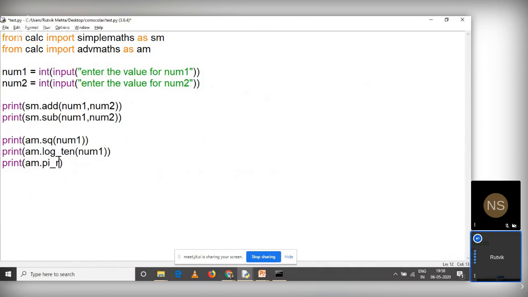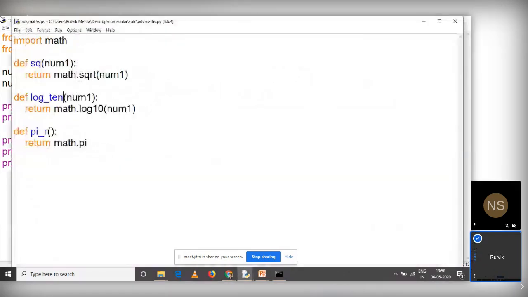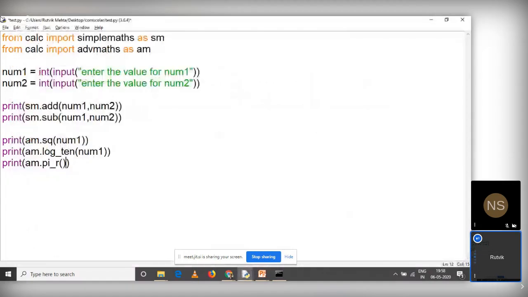There is no argument in pi r, so I'm just calling the function. If you can check, there is no argument in pi r, so I'm just calling the function. Right? Very simple example. Let us run this code.